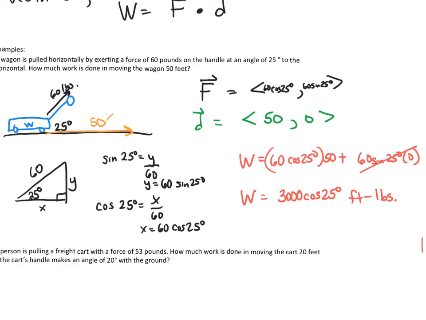There is a conversion from foot-pounds to a more common energy unit such as joules, but foot-pounds is a pretty typical one that you will see in physics work problems. So we set up these two vectors and we simply took the dot product, and you get the work done pulling this wagon a certain distance. So let's look at the last one.